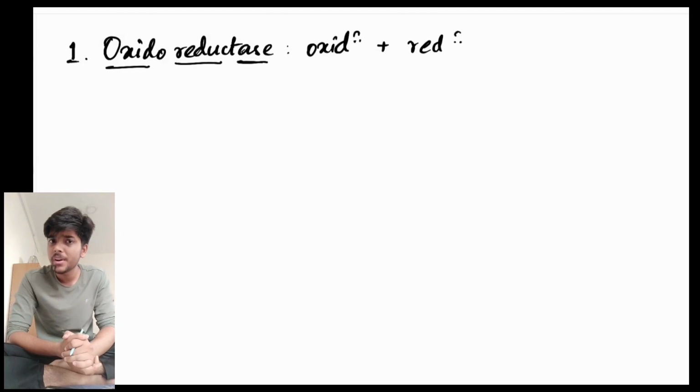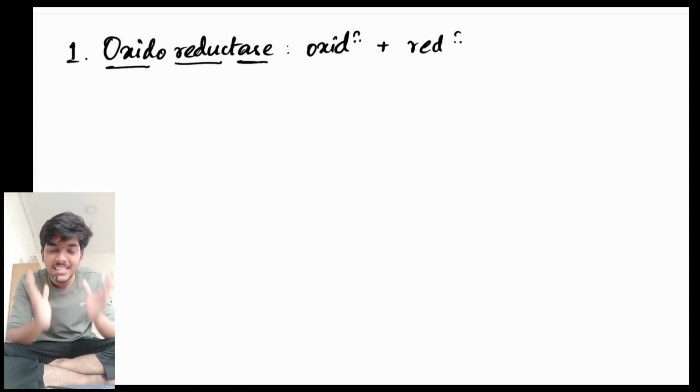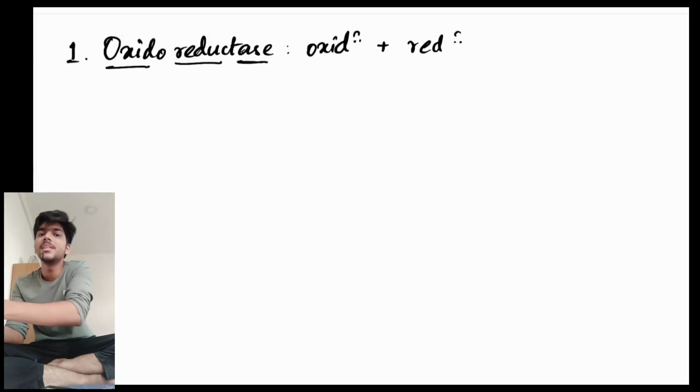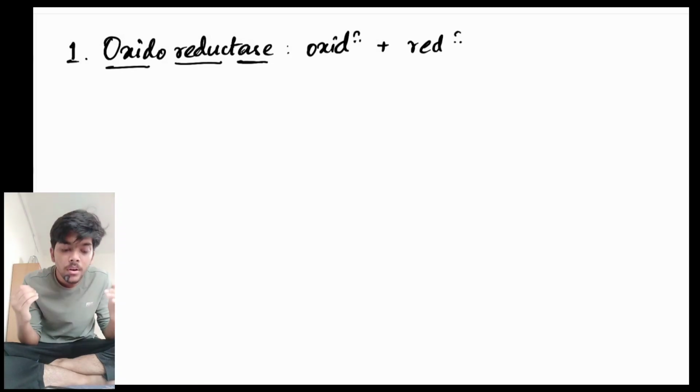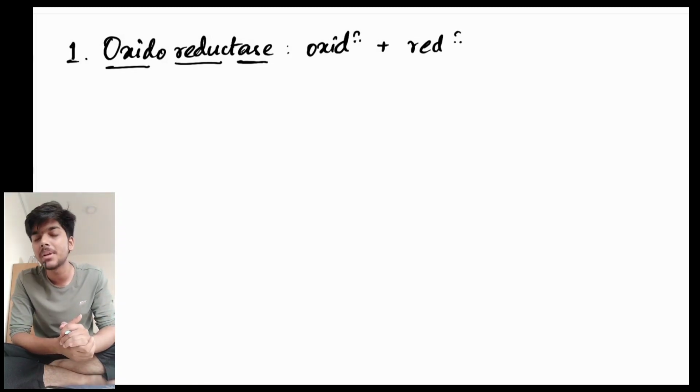And where can you find redox reaction in your body? Throughout the respiration. The respiration itself is a stepwise oxidation reaction. Throughout glycolysis, link reaction, and Krebs cycle, you can find multiple processes where oxidation is taking place, and each of these processes have their own oxidoreductase enzyme responsible for catalyzing them.